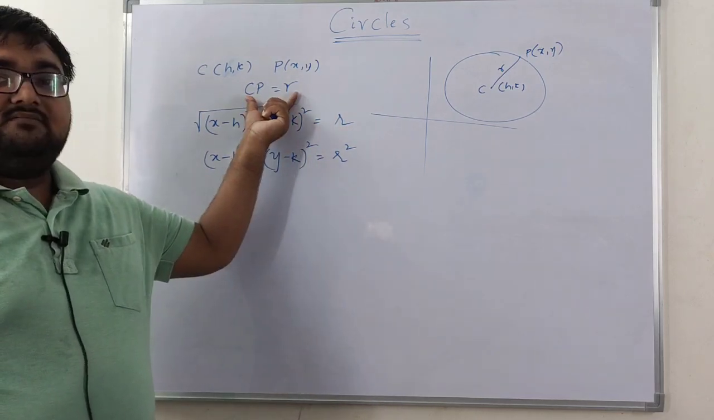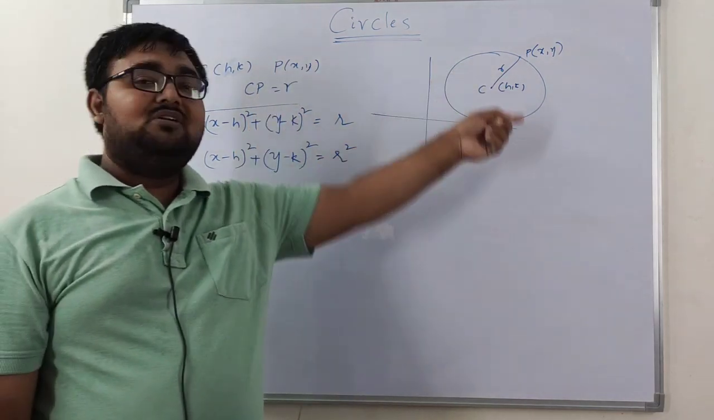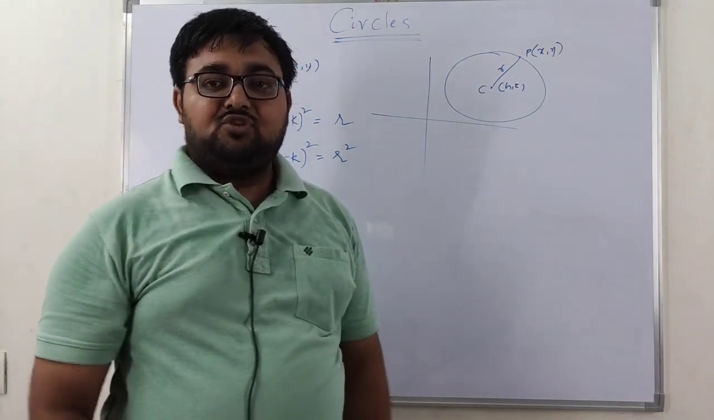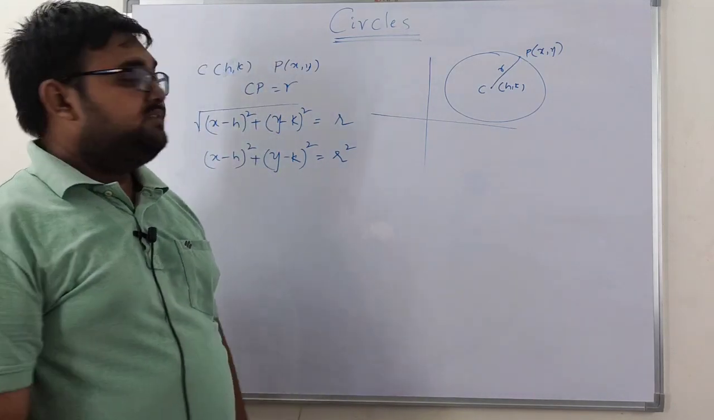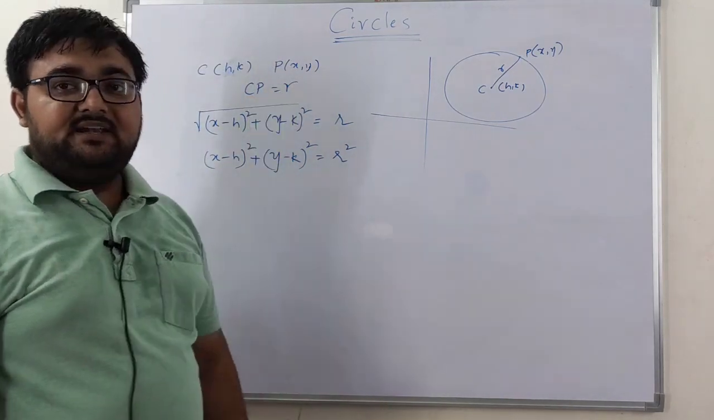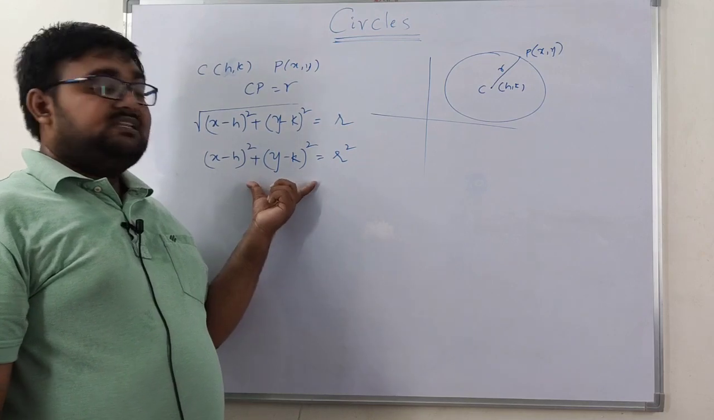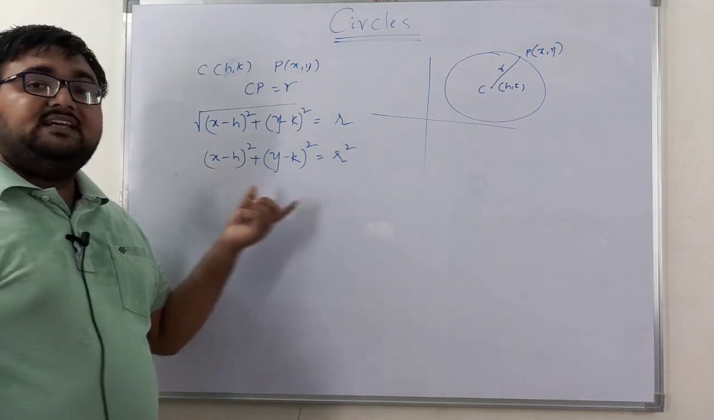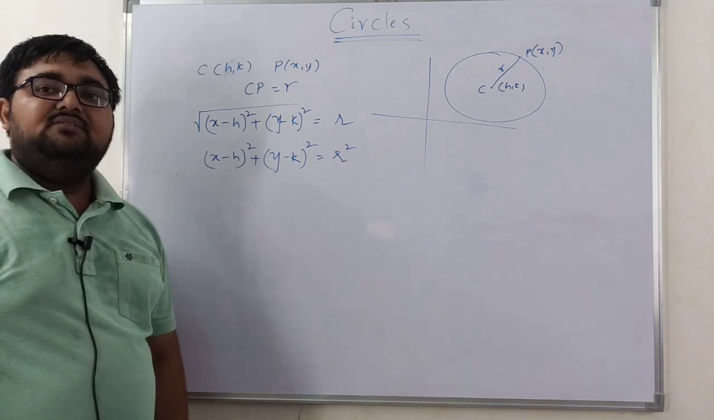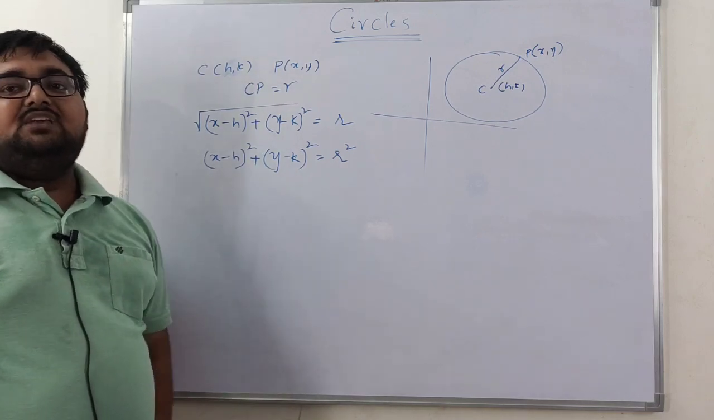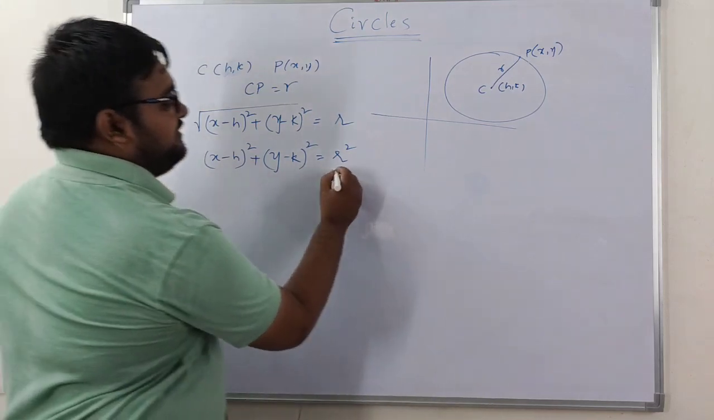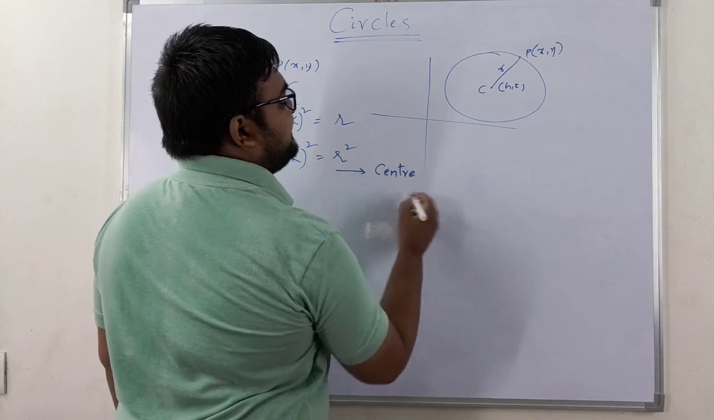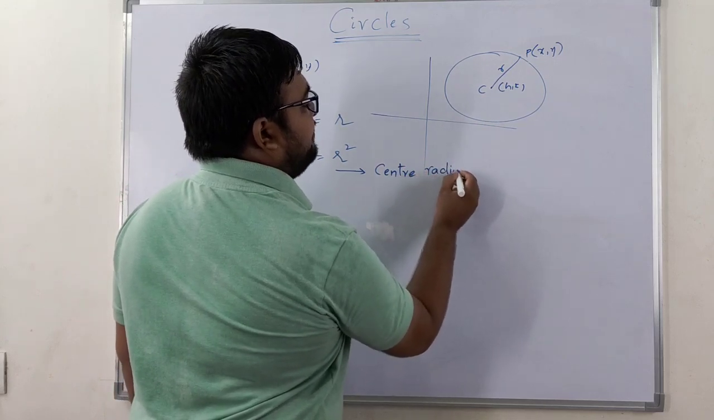This P x comma y is the locus of a point. It is a variable point which moves on the circle, maintaining the distance r, the radius. So whenever you are given a center and the radius, you can directly find the equation of the circle. This particular equation is called the center radius form.